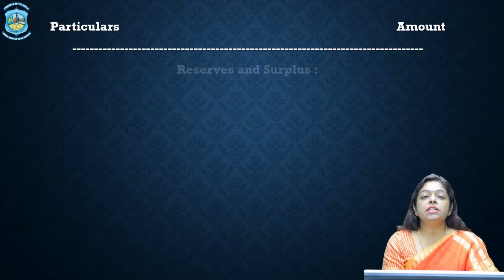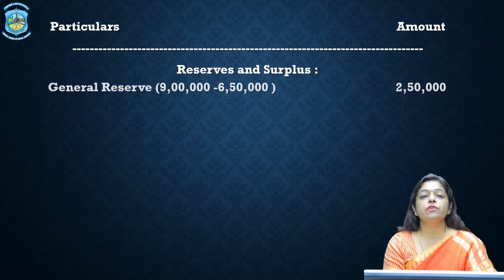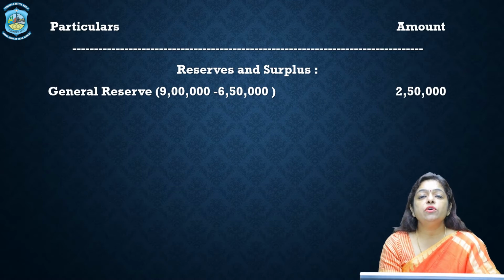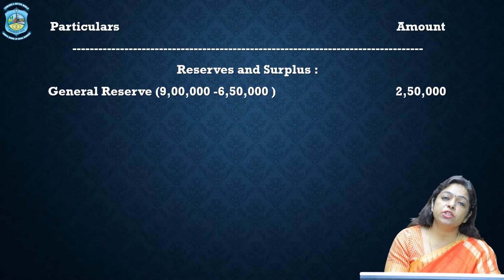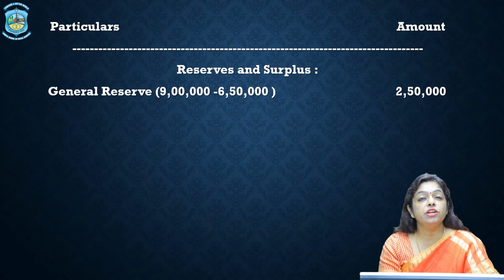The second liability is reserve and surplus. Under reserve and surplus, we have the first liability, that is the general reserve. General reserve, 9 lakh was already there in the books of the purchasing company, and 6 lakh 50 was a deficit which we have got as the balancing figure in journal entry number 2.